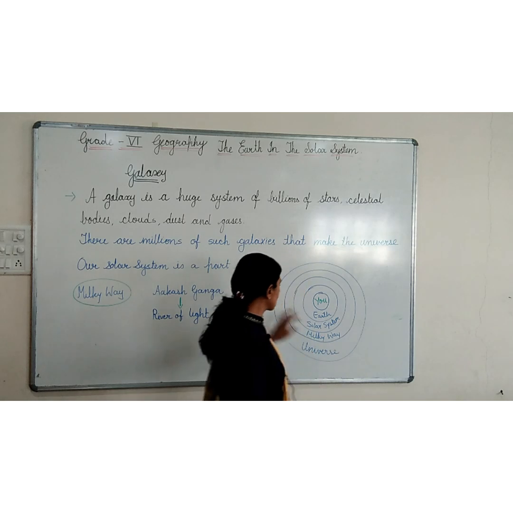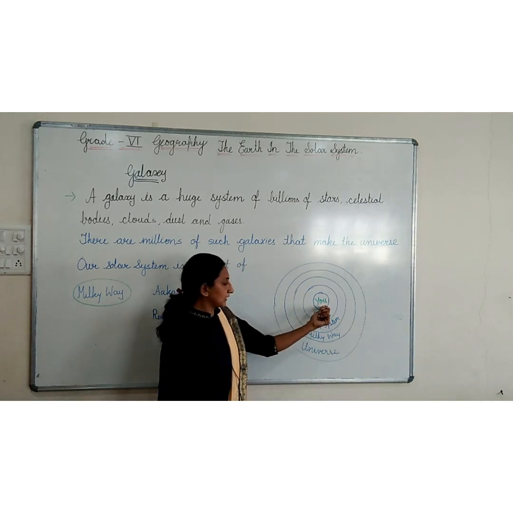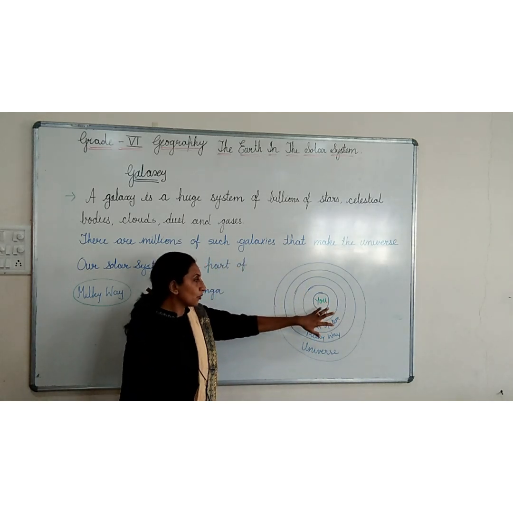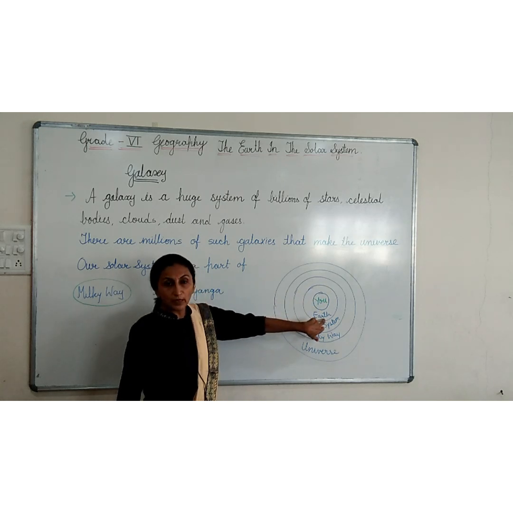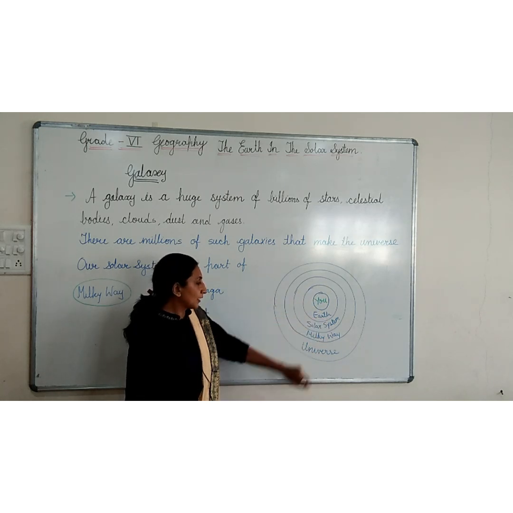Now see, one type of thing is given. Suppose here you are standing. So where you are on the earth. Now where is earth?